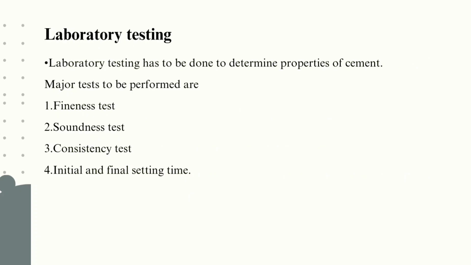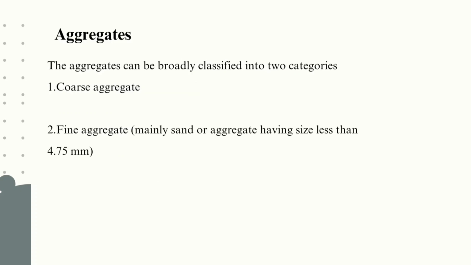And the next is laboratory testing. Laboratory testing has to be done to determine the properties of cement. Major tests to be performed are fineness test, soundness test, consistency test, initial and final setting time.